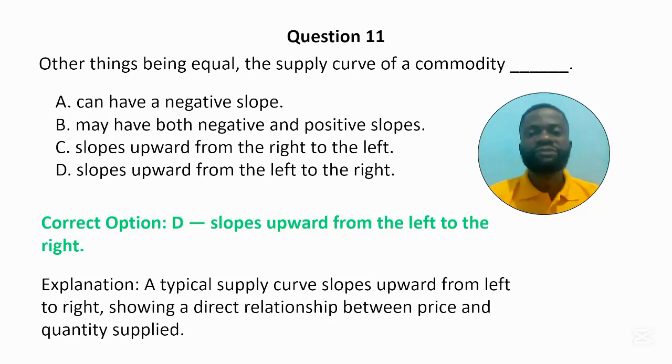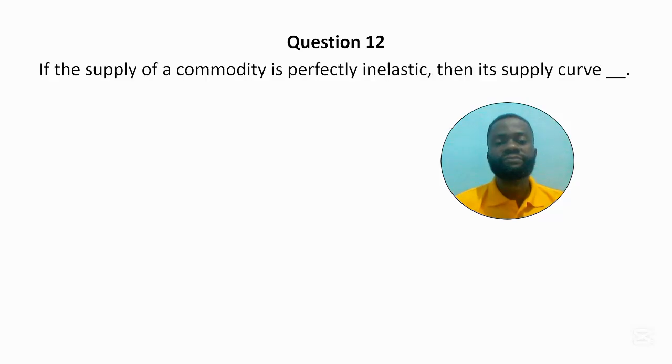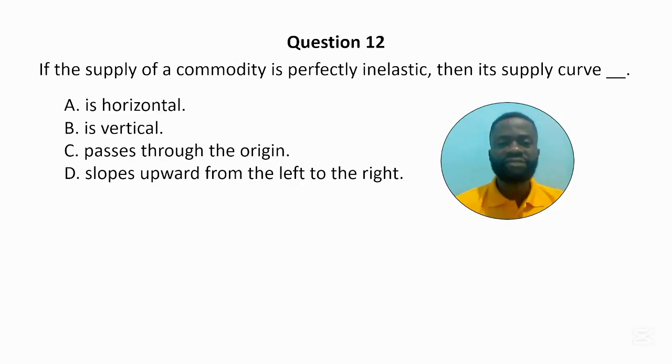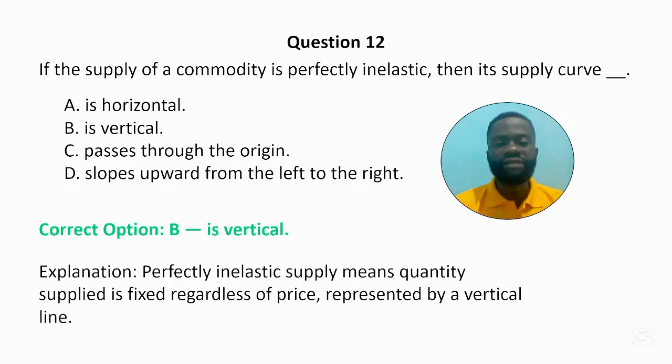Question 12. If the supply of a commodity is perfectly inelastic, then its supply curve dash. A. Is horizontal. B. Is vertical. C. Passes through the origin. And D. Slopes upward from the left to the right. The correct answer to the question is B, is vertical.